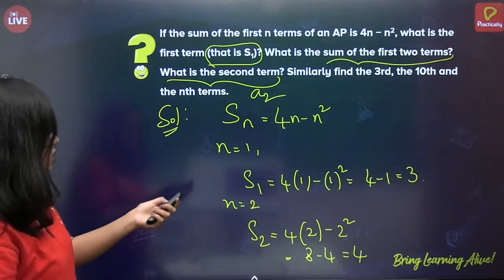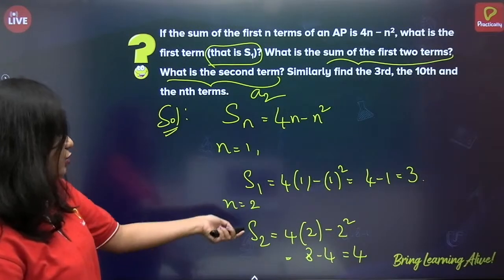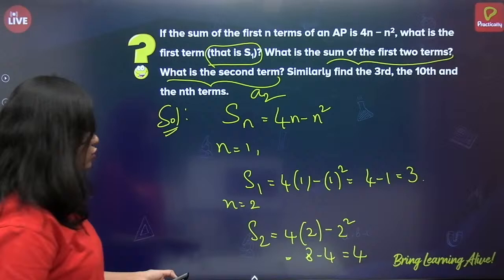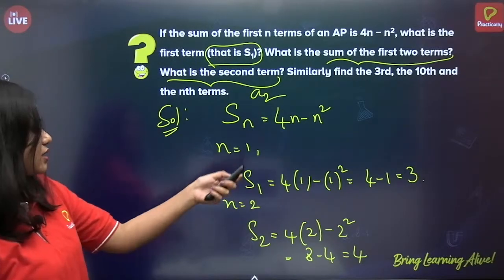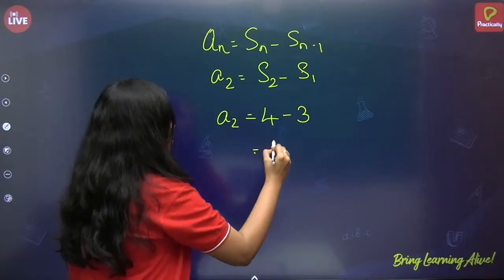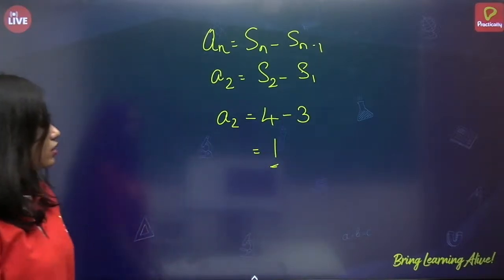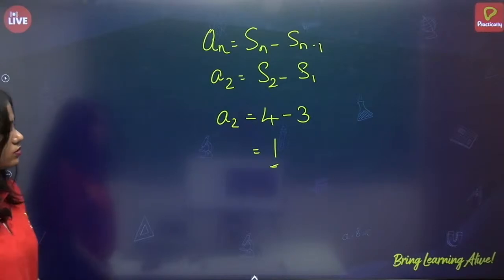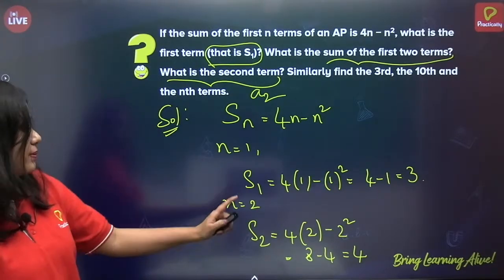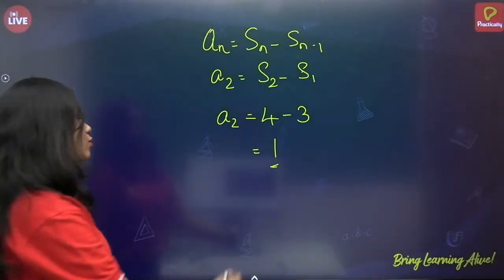So just substitute the values of S2 and S1. What is S2? 4. What is S1? 3. So 4 minus 3. That is 1. Okay. So we got A2 is equal to S2 minus S1, A2 is equal to 1.